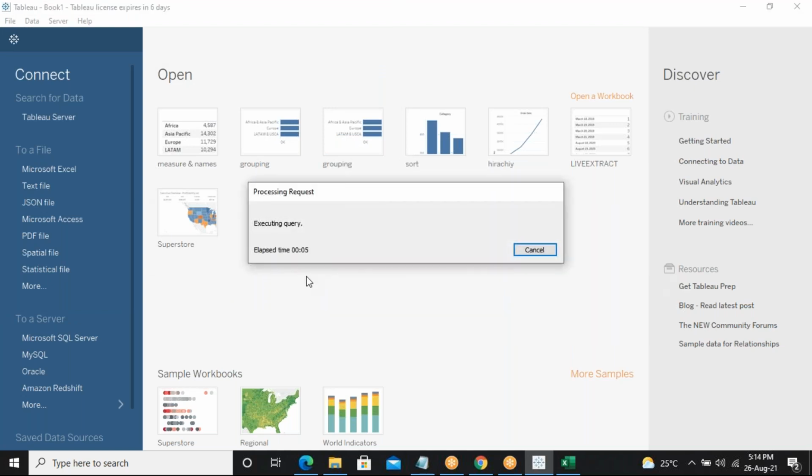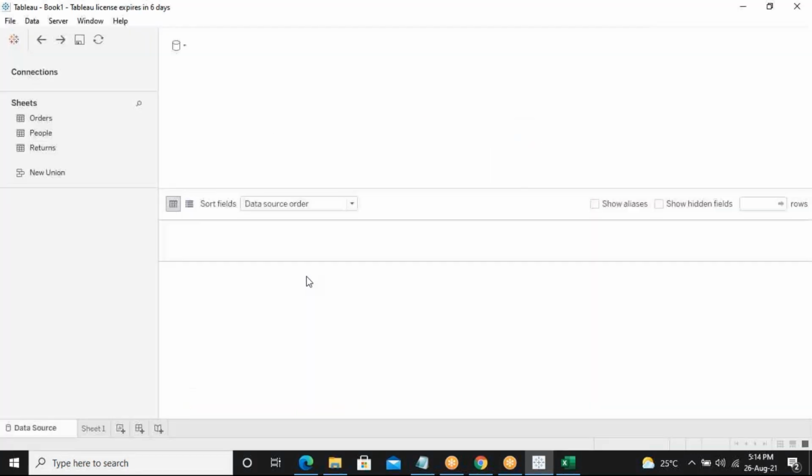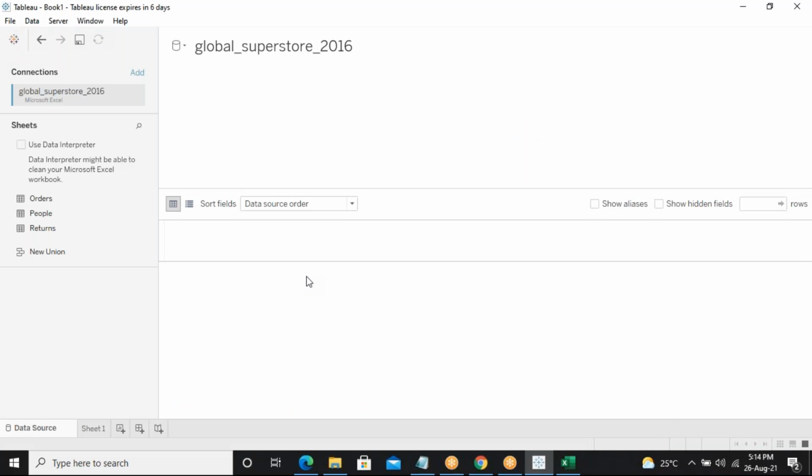Okay, so now just save that and close it. Just click on File and close it. Don't go to the entire Tableau, it will take some time. Just click on File and close the current document. And again, connect to your Global Superstore 2016 and open the Orders sheet.